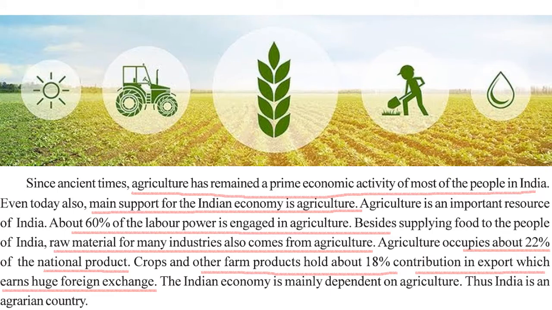The Indian economy is mainly dependent on agriculture. Crops and other farm products hold about 18% contribution in exports. That is, 18% of India's exports are agricultural products. Thus, we can say that India is an agrarian economy, an agrarian country, nation.